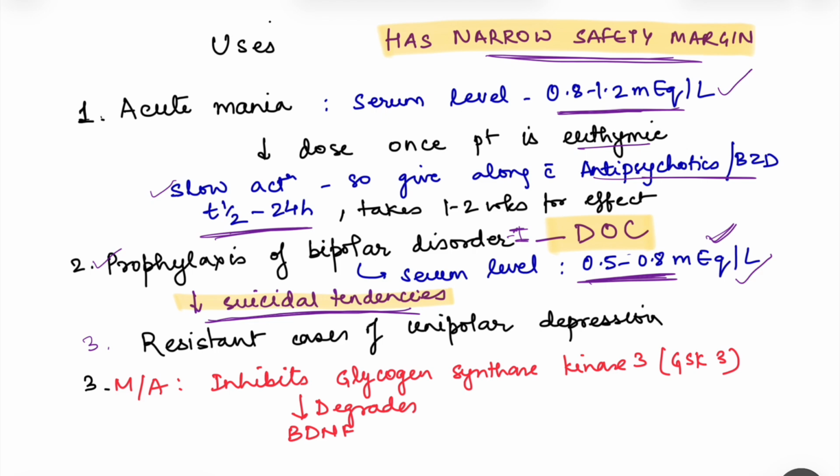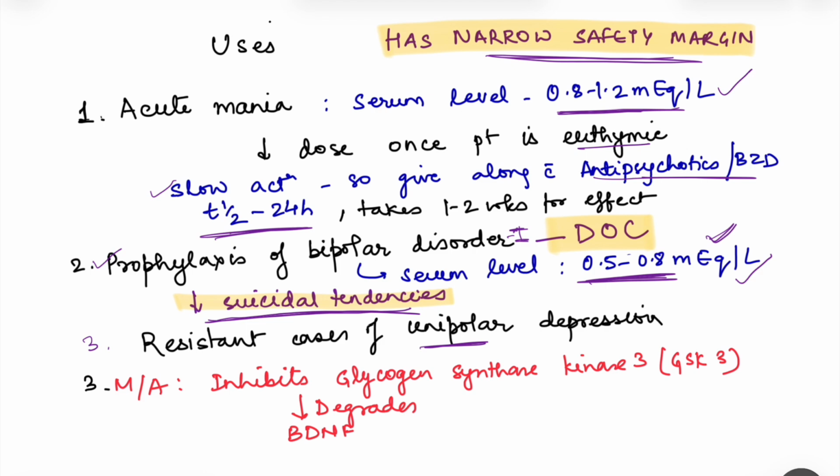But if the patient is not responding to those drugs, then in those cases, that is the resistant cases of unipolar depression, lithium can be used. Okay, unipolar depression means that the patient is suffering only from depression. He is not a patient of bipolar disorder in which mania also occurs. Okay, now the mechanism of action for depression is thought to be different.